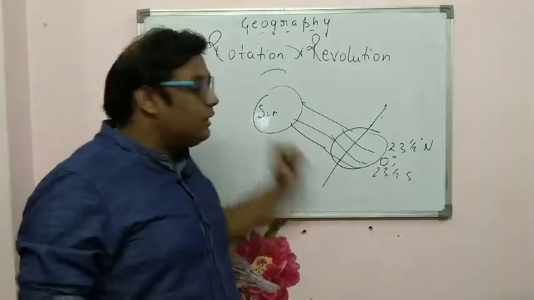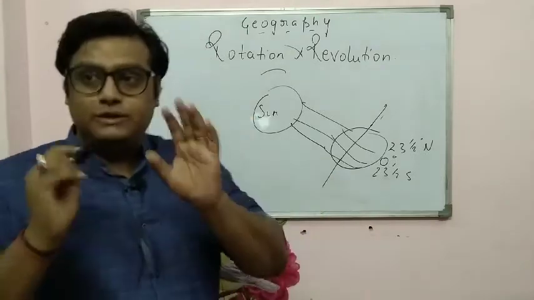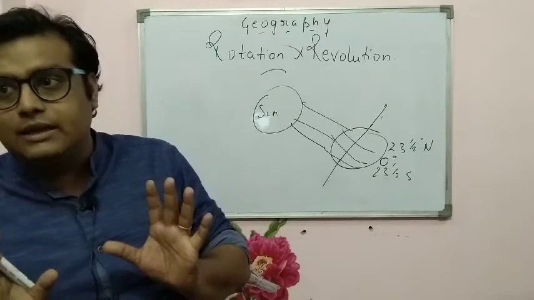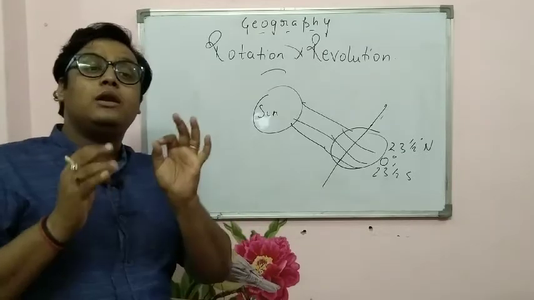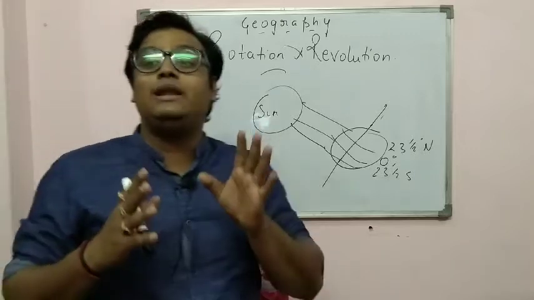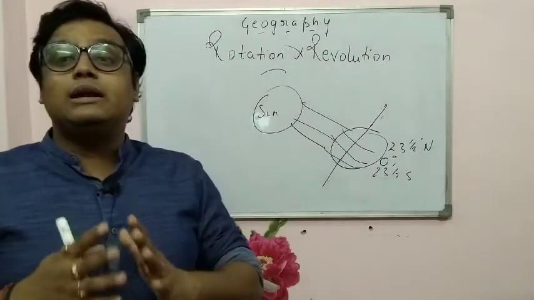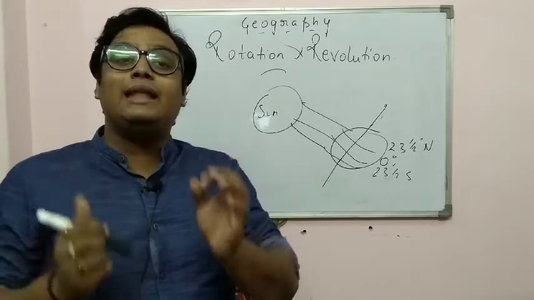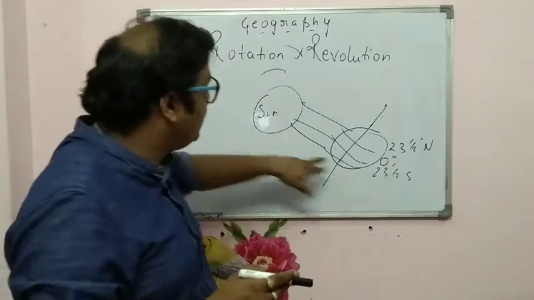We'll be talking, first of all, about the equinox. Understand again, equinox is a situation where equal days and nights are there. It can happen two times a year, which is 21st March and 23rd September. It occurs when the earth is in a position where the sun is directly shining over the equator, in the middle.